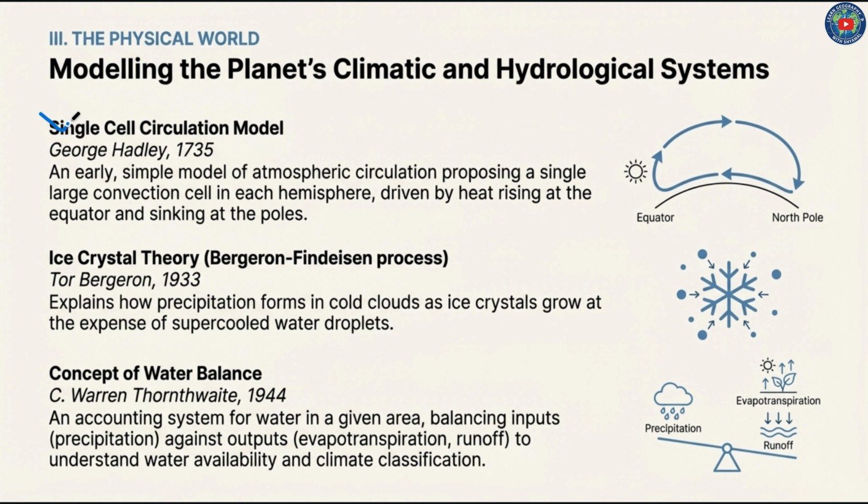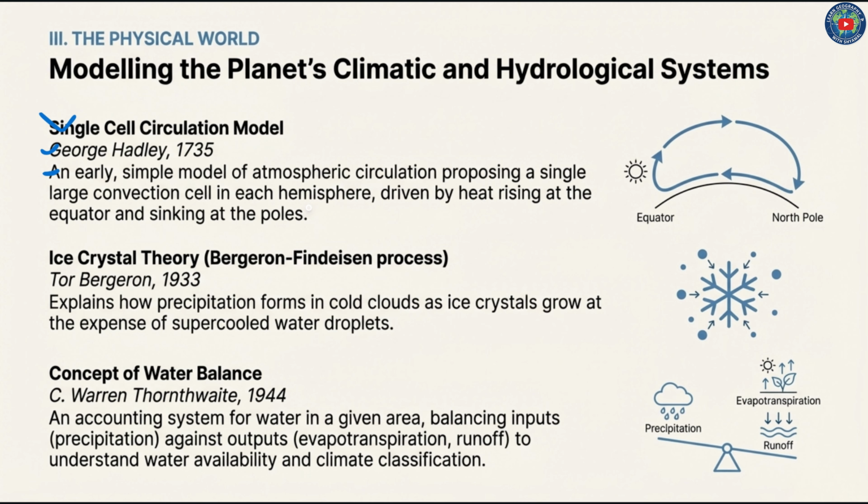Okay, single cell circulation model, George Hadley in 1735, an early simple model of atmospheric circulation proposing a single large convection cell in each hemisphere driven by heat rising at the equator and sinking at the poles.